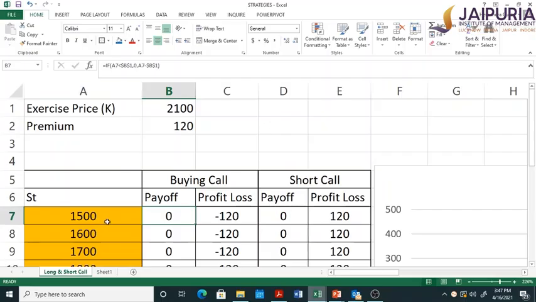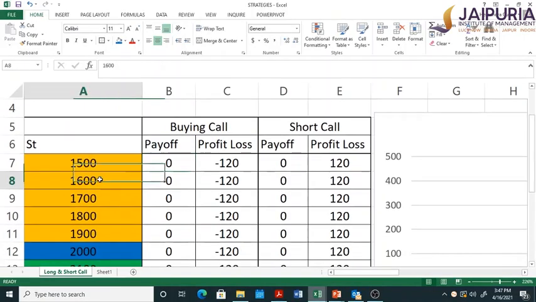As long as the spot price at a given point of time is less than the exercise price, the buyer will not exercise the call option, and therefore he will not have any payoff from this contract. But he has paid the premium. So overall in this contract he will have a loss of rupees 120, which is the premium itself.